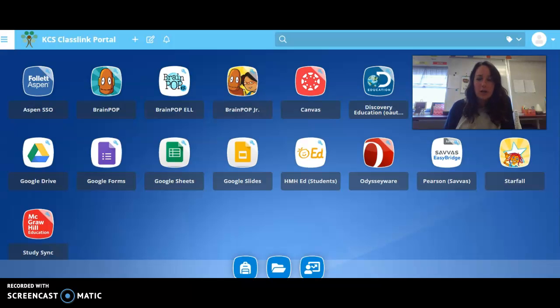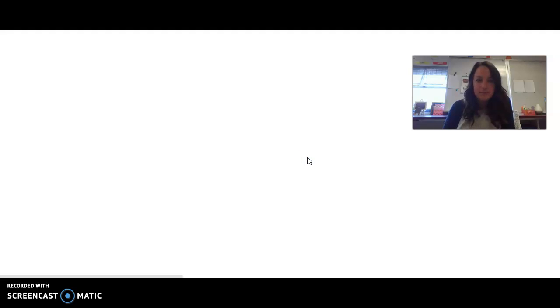So I have logged on through the ClassLink portal. I've logged in as a student, and I can see all the different apps that I can access through the ClassLink portal. Okay? So our literacy platform is this HMH Ed for students. See the little Ed, he's your friend, smiling. If I click on this, it's going to take me to my home page, my dashboard for HMH.